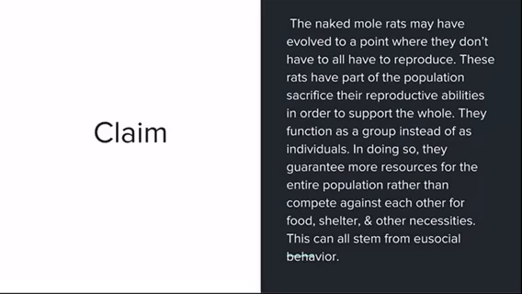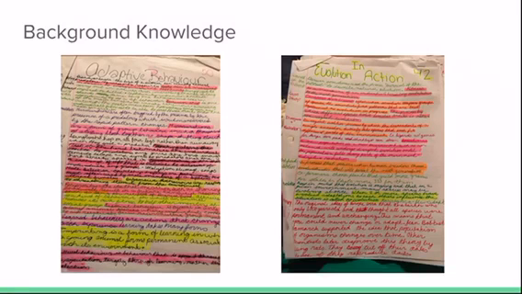and other necessities. The evidence that I found were notes that we have taken in the past. The first pair of notes were behaviors. I found these notes to be necessary in order to achieve a proper claim. In my claim, I related to eusocial behavior in order to better back up my knowledge. Learning about evolution is a huge process and plays an important role in developing a claim. The next evidence I found was the Rat Island project. In this project, we were taught about evolution and adaptations, which support the claim.